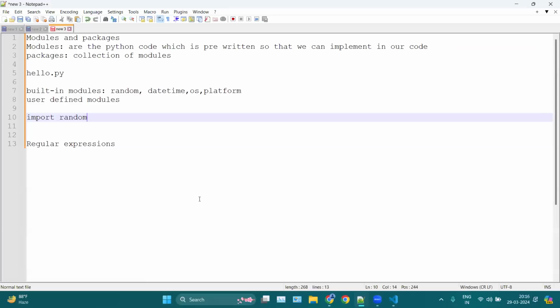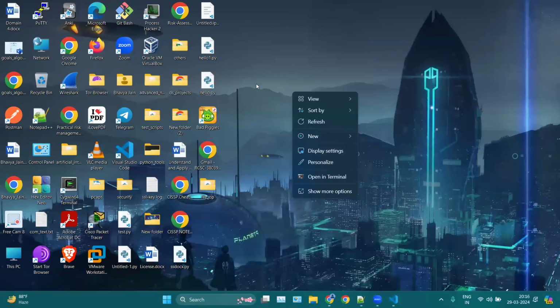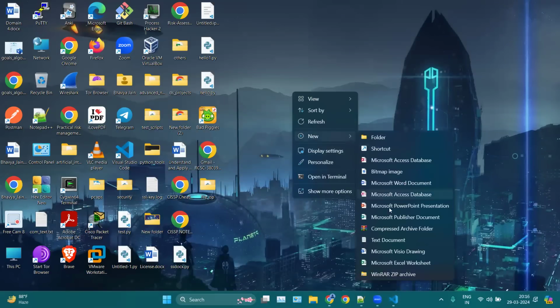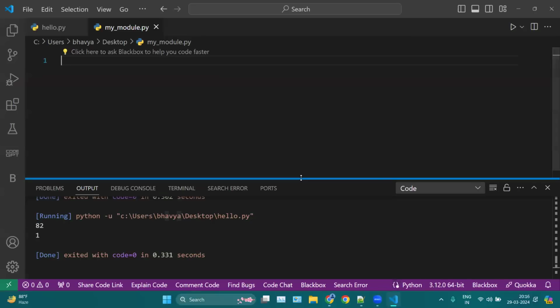Then secondly, how we can create our own modules. For example, I want to create my own module, so how can we create it? Let's say I am creating a new file here. Let's say the file name is my underscore module dot py. So change the extension. This is the name of my file. I can open it inside my VS Code. Now this is my file. Okay. Now how can I use it?